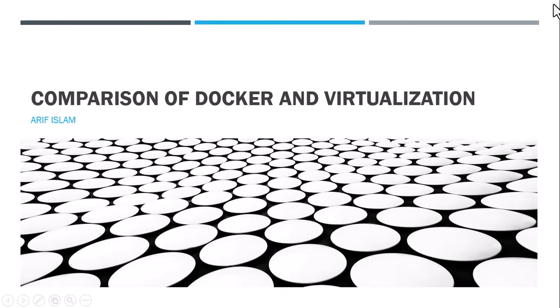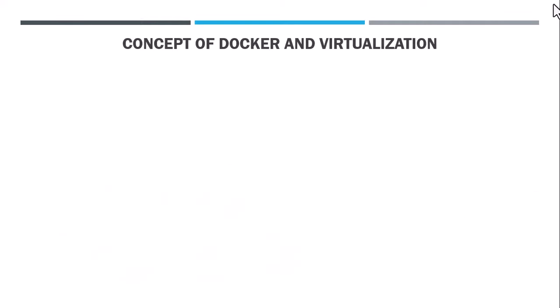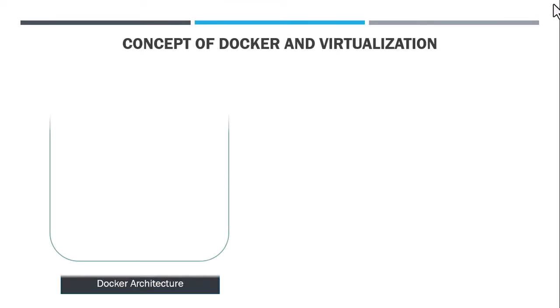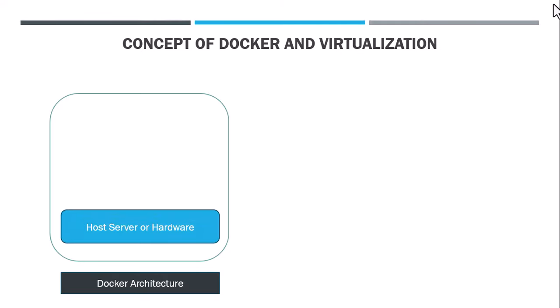Let's compare Docker and virtualization. The concept of Docker and virtualization is a little bit different. Let's see. In Docker architecture, on the host server, there should be an OS.